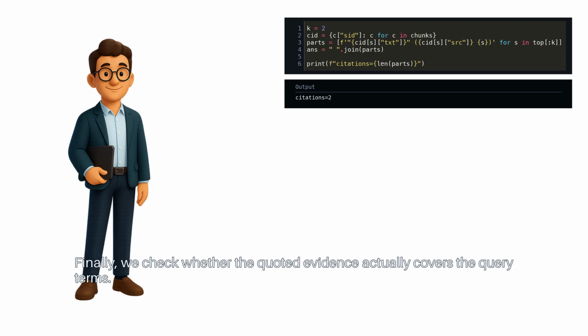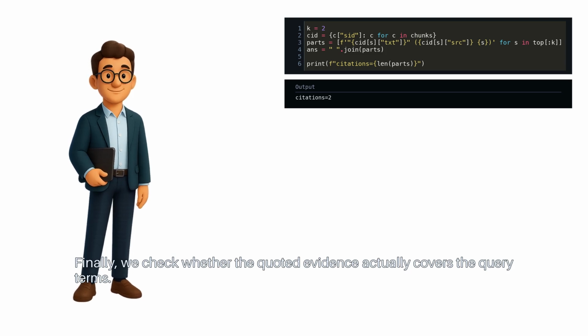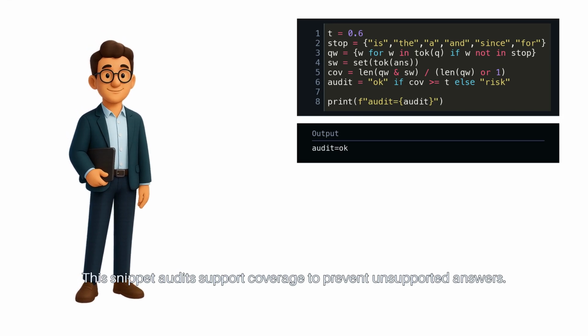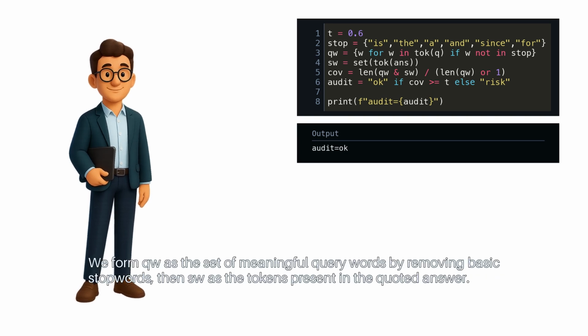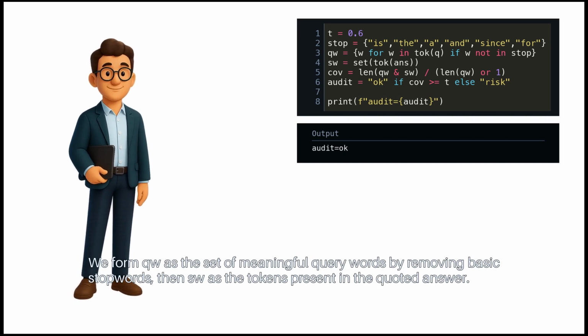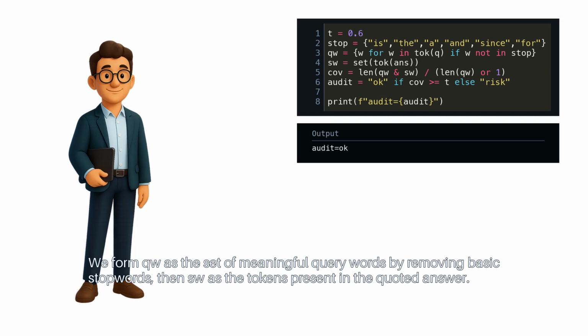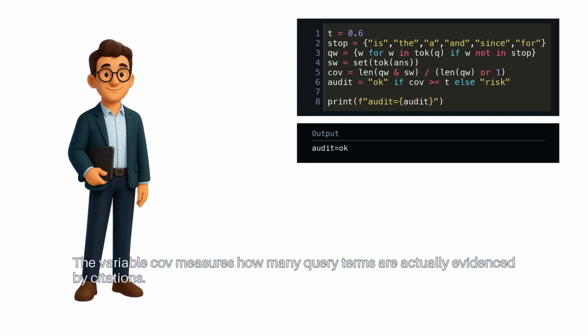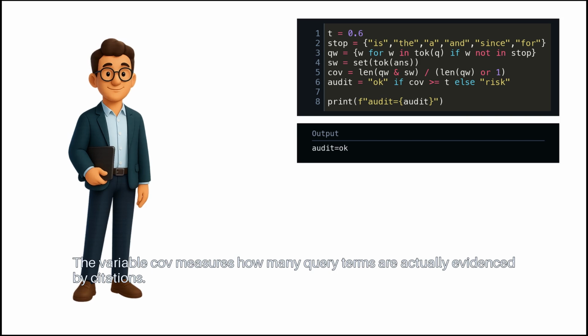Finally, we check whether the quoted evidence actually covers the query terms. This snippet audits support coverage to prevent unsupported answers. We form QW as the set of meaningful query words by removing basic stop words. Then SW as the tokens present in the quoted answer. The variable cov measures how many query terms are actually evidenced by citations.